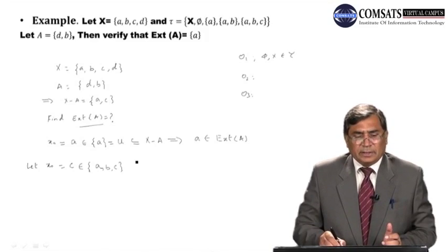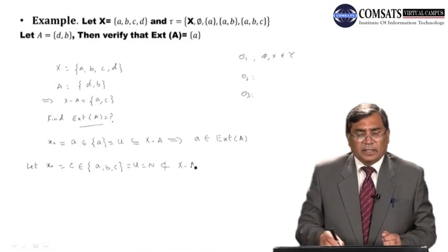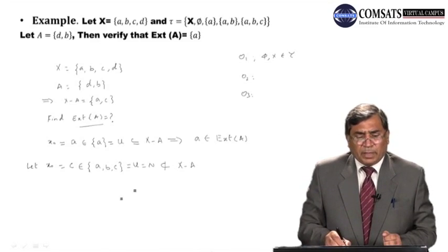Now this {a, b, c}, this open set U, which is also the neighborhood of the point as well, is not contained in X minus A, because X minus A is equal to {a, c}. So this implies that c, although it is a point of X minus A, is not an element of the exterior of A.